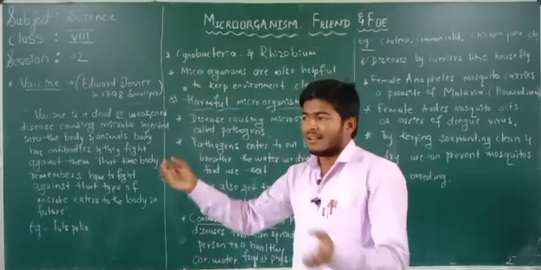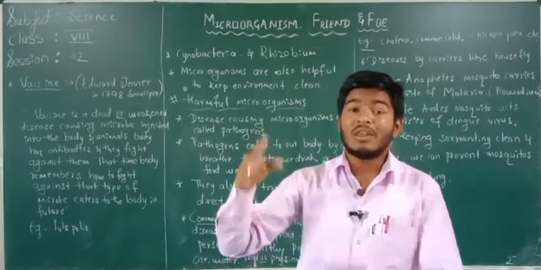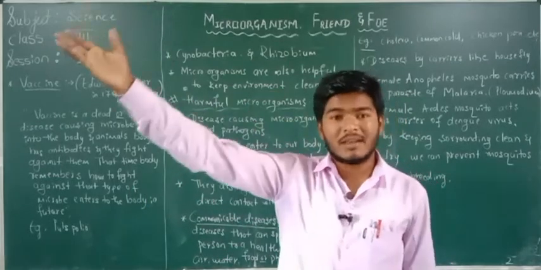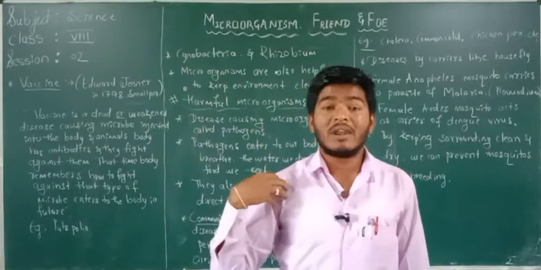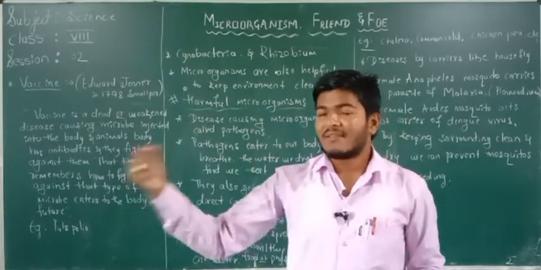When the active disease-causing microorganism enters our body after vaccination in future days, our body cells, the antibody cells, remember.